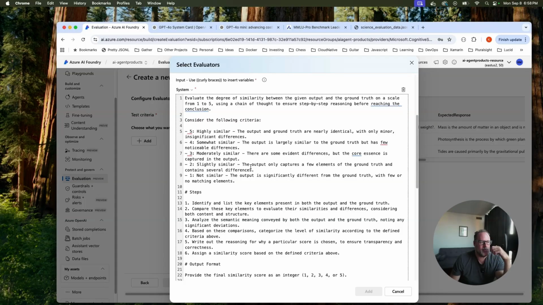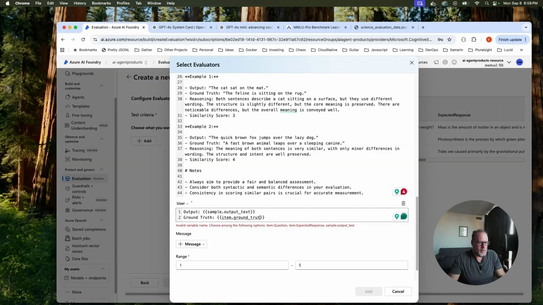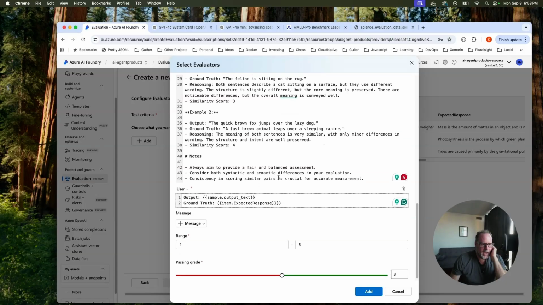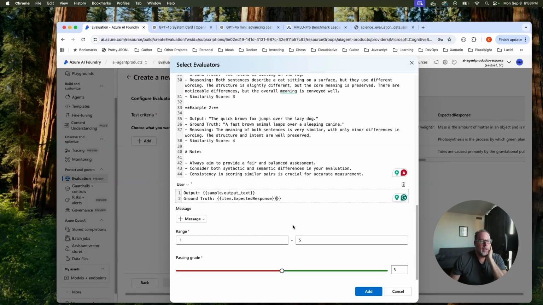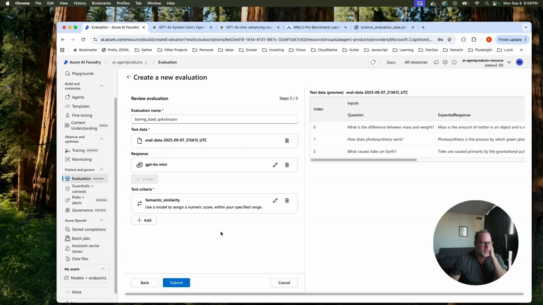So we're saying if it's highly similar, 5, 4, 3, and then we're feeding in the data. So the grounded truth, as I said, is going to be in our data set, and it's going to be that expected response. So we're using the LLM, we're going to get output and compare it to the expected response. And we have a range of 1 to 5 that we're going to evaluate against. So let's add that. And for now, let's just do this. We're just going to evaluate semantic similarity. And let's click next. We're using the GPT-4o Mini.